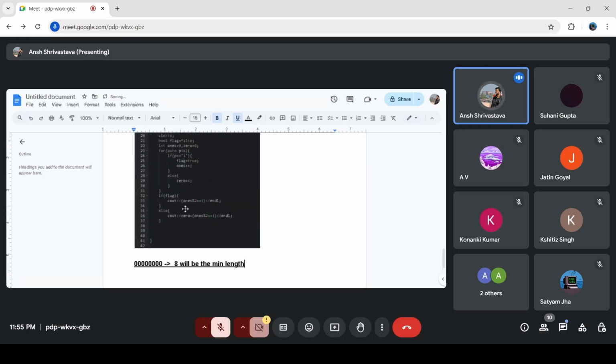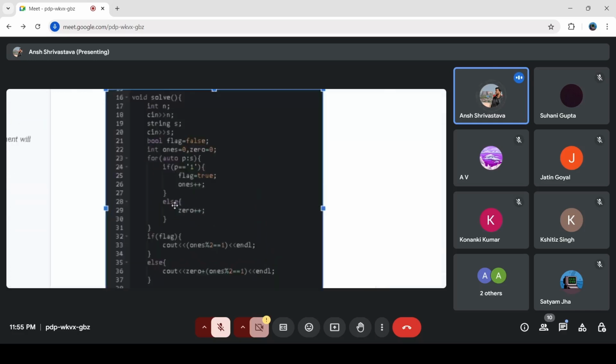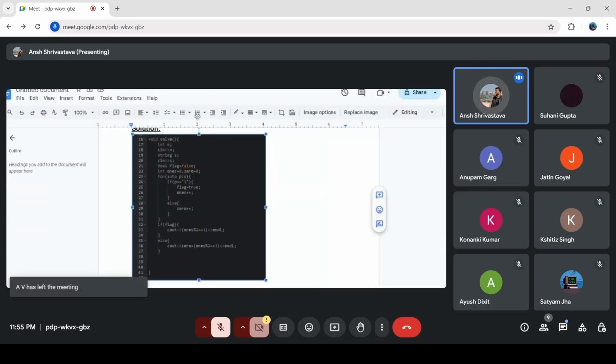So that's how this question is. This is a simple question, just the catch that was there. What you are saying is the substring where there are all zeros and even and all are ones and odd. The output will be n.